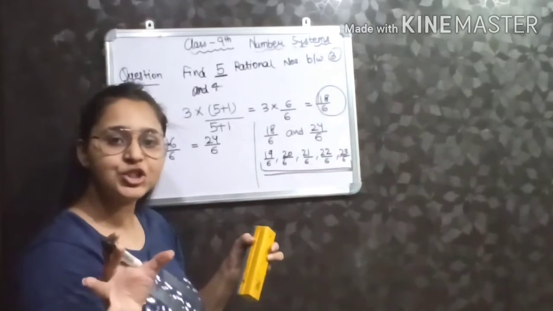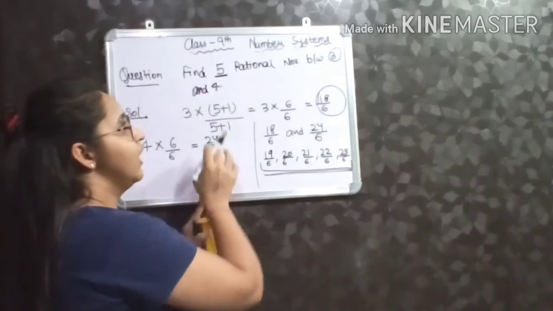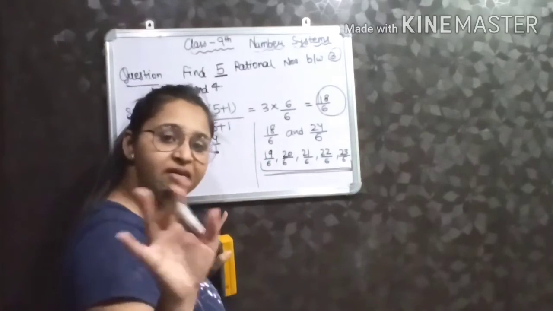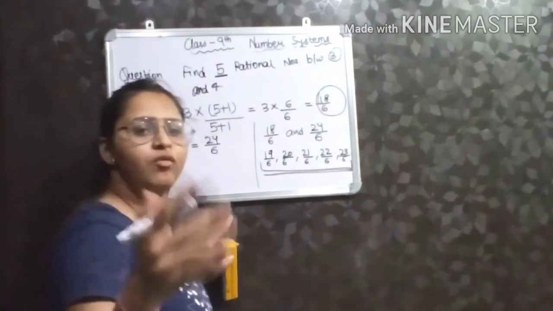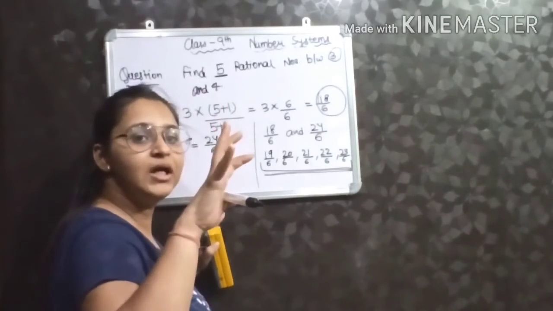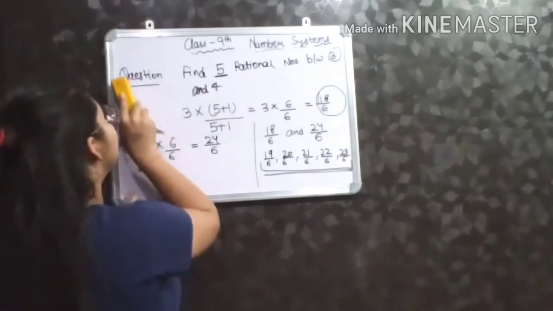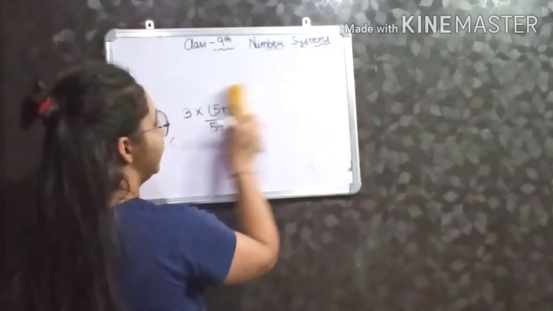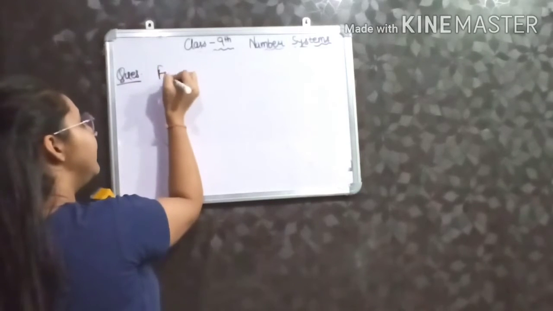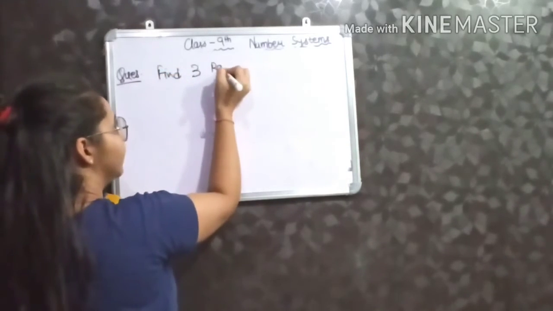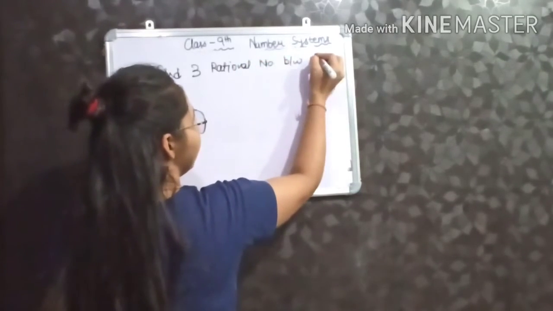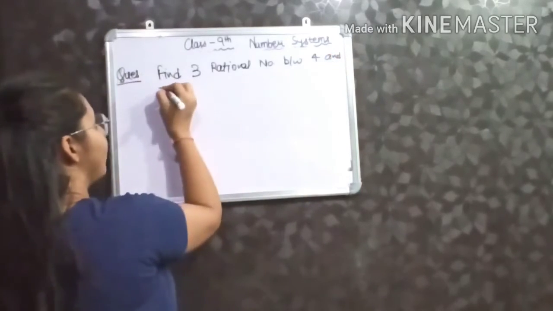We can find any number of rational numbers by this method. How? If I have to find n rational numbers, n can be 5, 6, 7, 8, 9, 10, 11, whatever, I will multiply and divide the original given numbers by n plus 1. Let's take another example. The question is, find 3 rational numbers between 4 and 7.